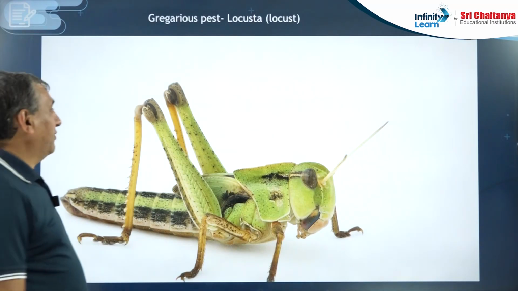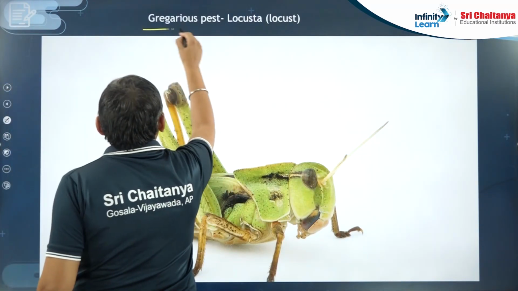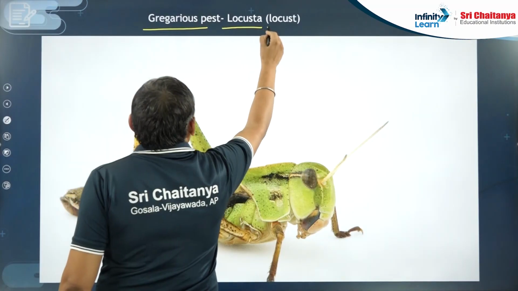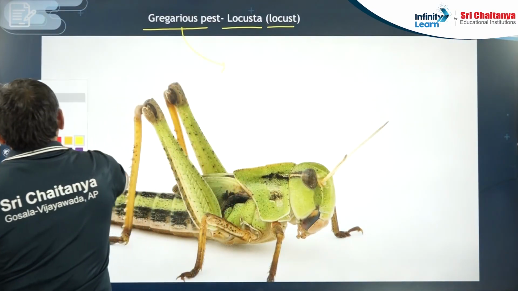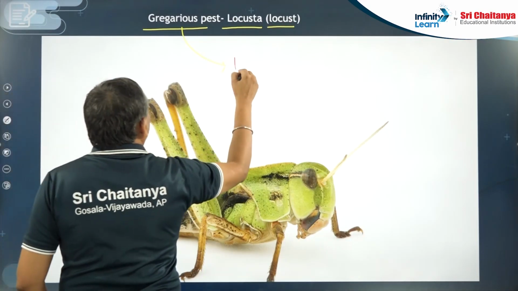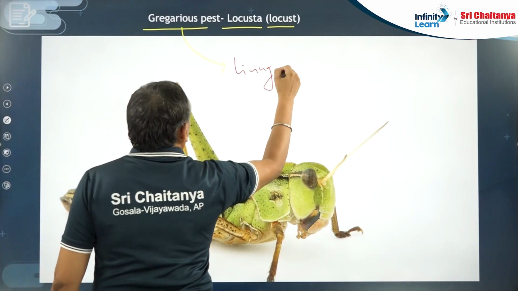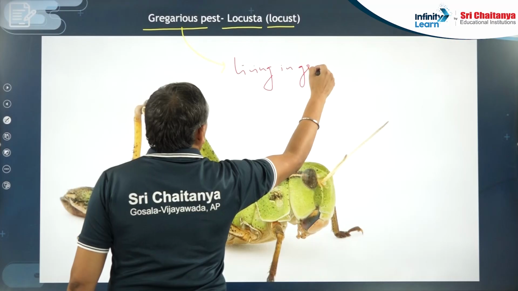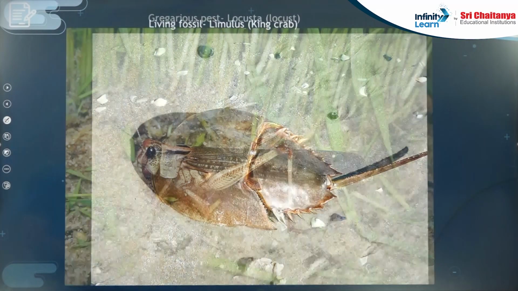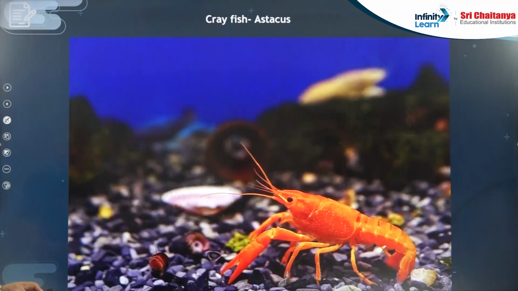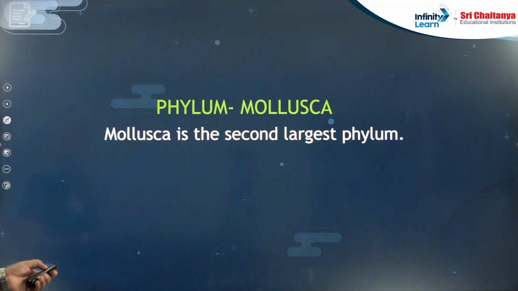Now, there is one very dangerous gregarious pest, locust. Gregarious means it is living in groups, and it is very harmful for the paddy fields. That is a gregarious pest. One living fossil, need not remember: Crayfish, Astragalus, nothing to remember.